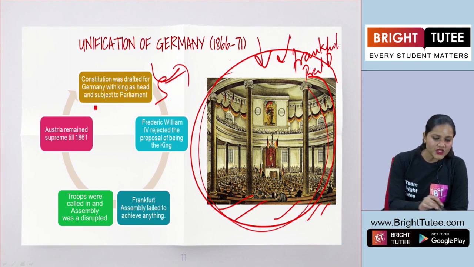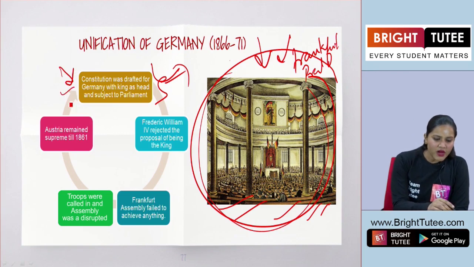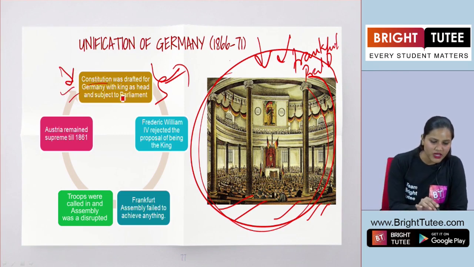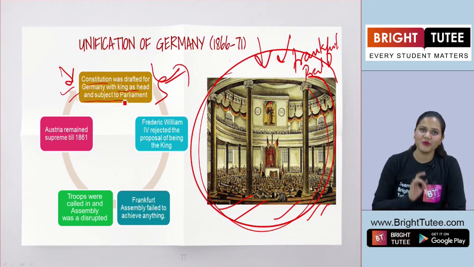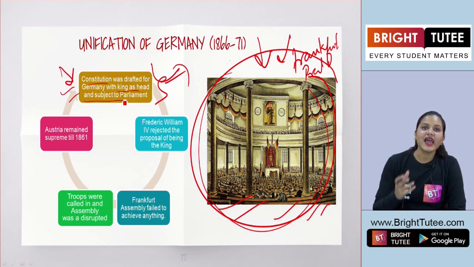Okay. So what were these middle class demanding? They were demanding a constitution that was to be drafted for Germany with the king as head and subject to parliament. Now this is a major change that was happening. Now what was the main demand here?